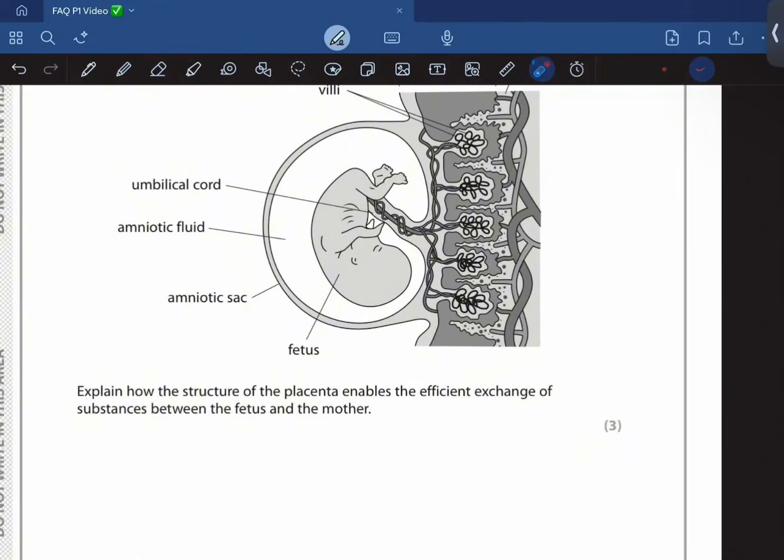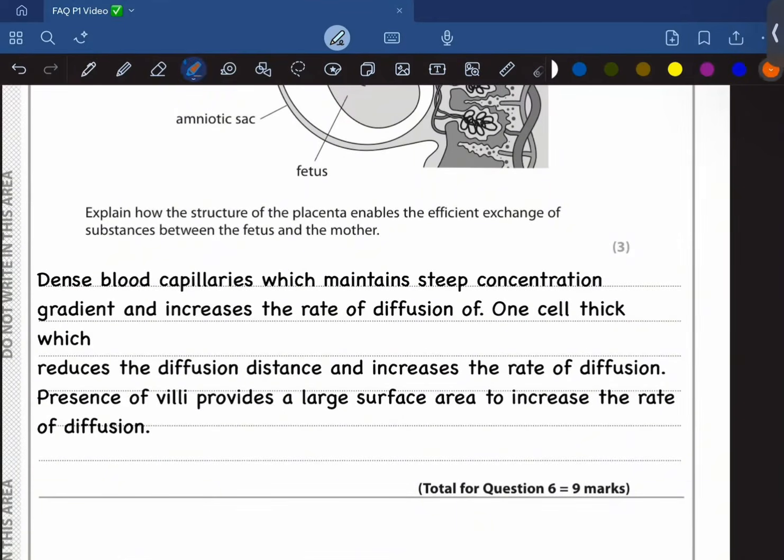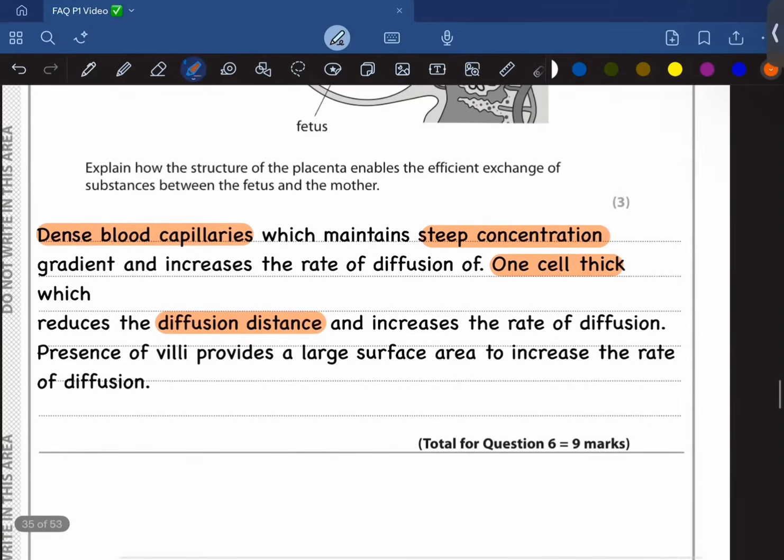And yeah, there are also microvilli kind of structures, which increase the surface area to volume ratio, sorry, surface area, and increase the rate of diffusion. So that's what I've written. Dense blood capillaries, which maintain a steep concentration gradient and hence increase the rate of diffusion. One cell thick, which reduces diffusion distance and hence increases the rate of diffusion. And presence of villi provides a large surface area to increase the rate of diffusion. Okay, moving on.